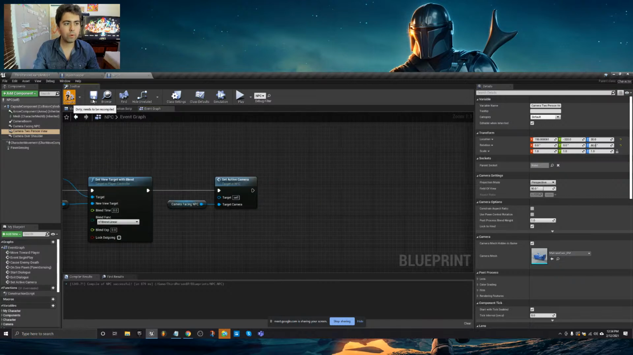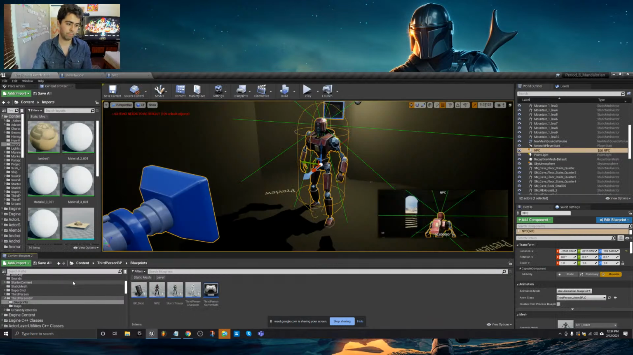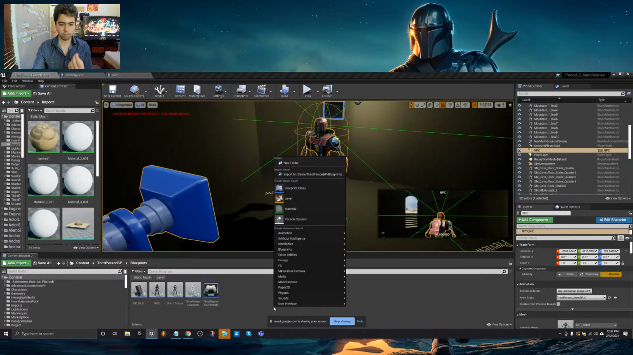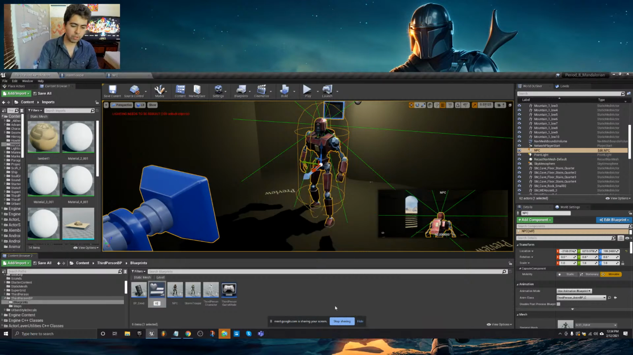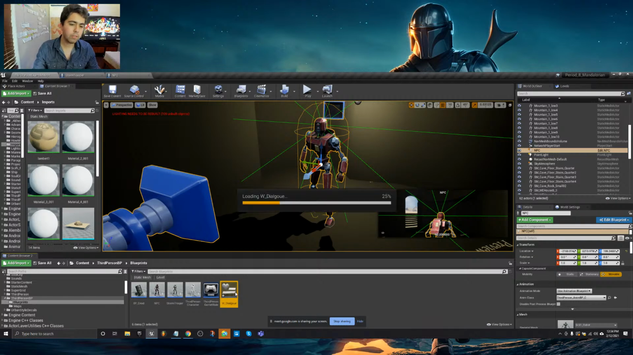Now we want to create a widget on screen through which we'll see the text at the bottom of what the guy's saying and be able to click next or click even choice options. We'll do that through a widget system. So let's make a widget. User interface, widget blueprint, W underscore dialog. Yeah, dialog widget. Double click, open it up.